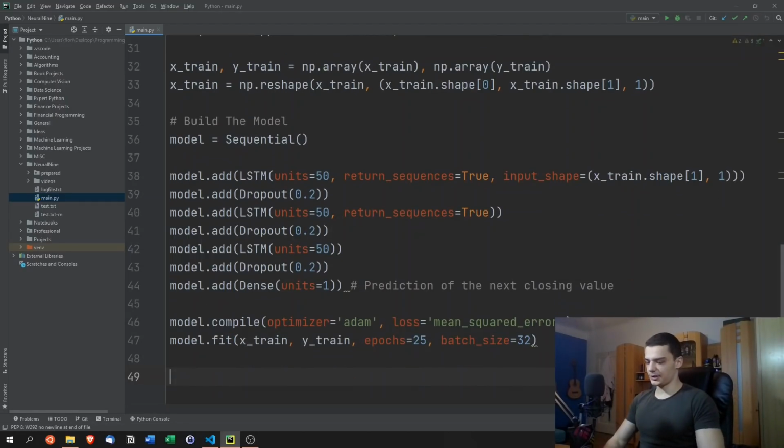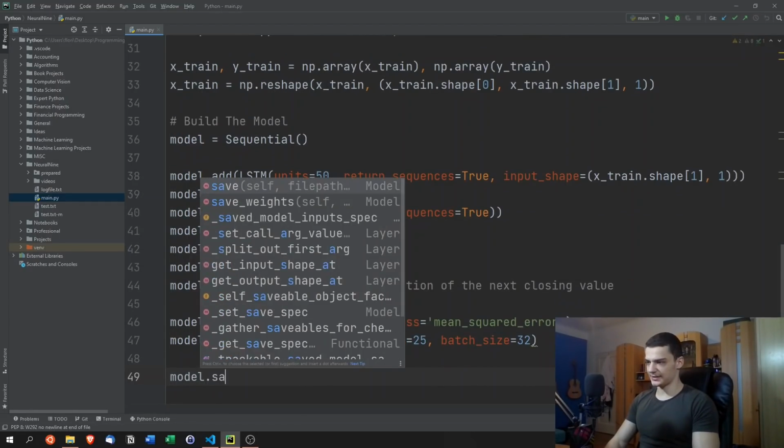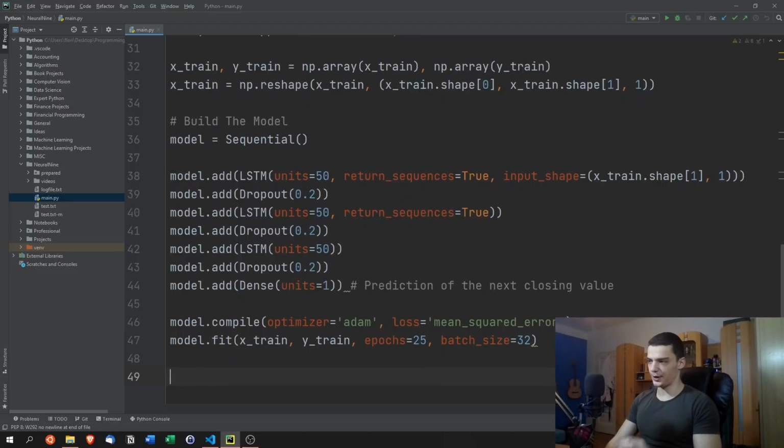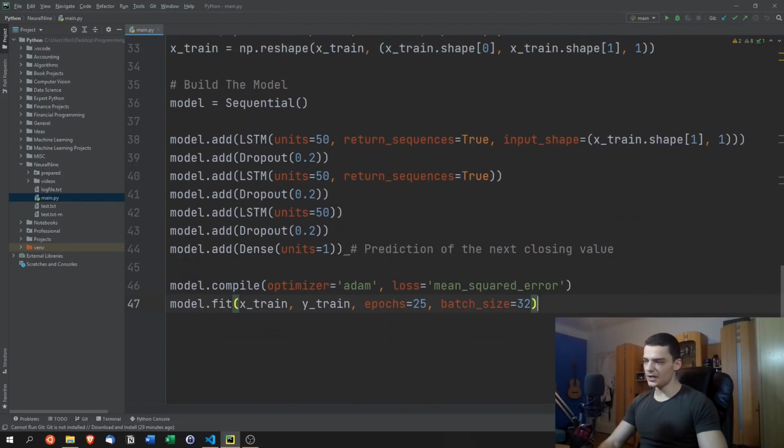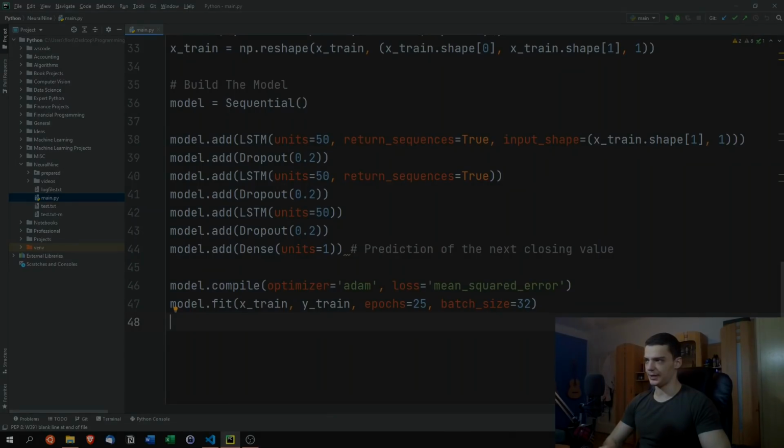Now, we can optionally also go ahead and say model.save, and later on we can also load it. Actually, not model.load, but I think something like load_model is a function from Keras. For this video, we're not going to do it. We're just going to fit it and immediately use it. And that's essentially how you define the model, how you build it, and how you train it.